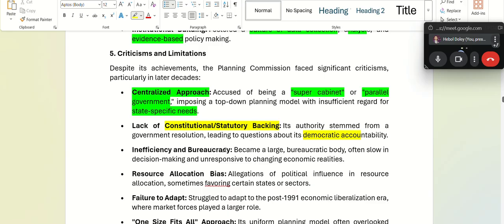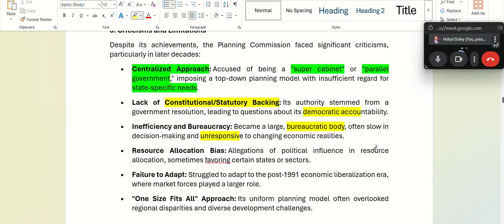Then inefficiency and bureaucracy became a big problem in this planning commission. Sometimes this bureaucratic body like civil servants became slow in decision making and unresponsive to new economic realities, to everyday changing of economies. Then there was allocation of resources bias, influenced by political influence, only favoring certain states or sectors. That was a problem. And it failed to adapt to the post 1991 economic liberalization era, where market forces played a huge role.